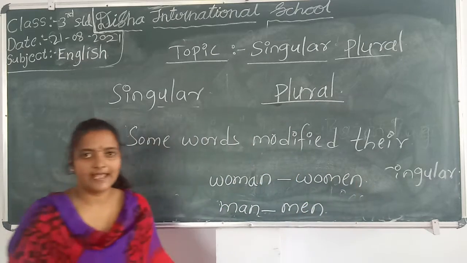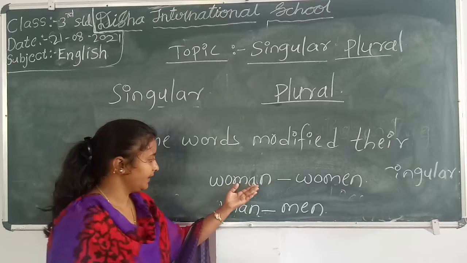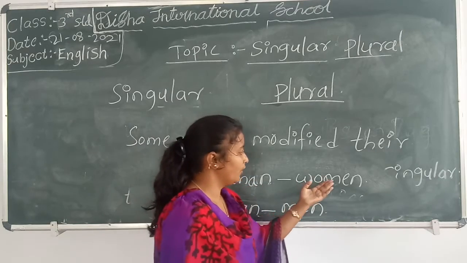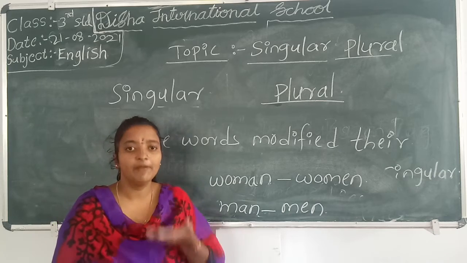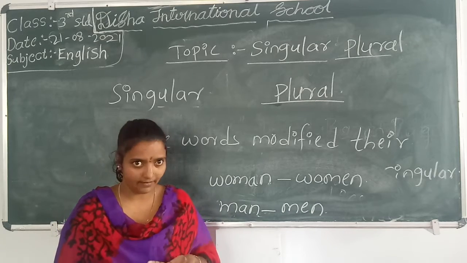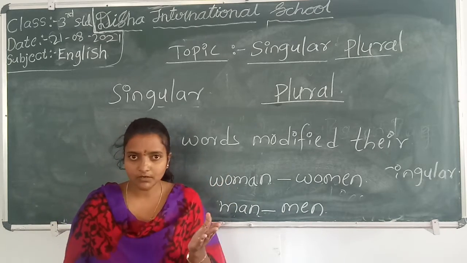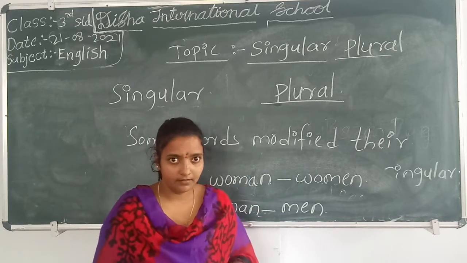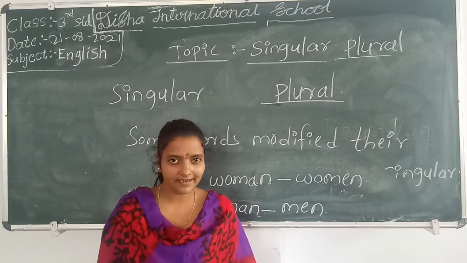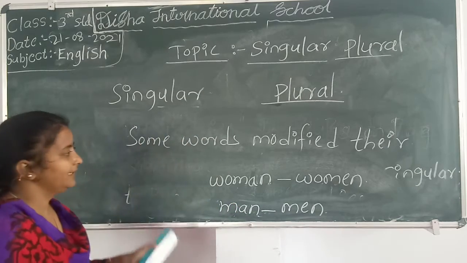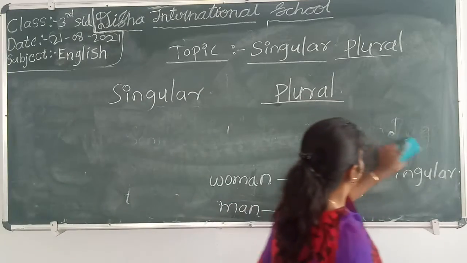Now, here is your answer. WOMAN, WOMEN. Woman, women. You can pronounce it as women, not a woman. Woman, only one woman is there. Women, many women are there. Understanding? Yes. Now we come to the last stage.